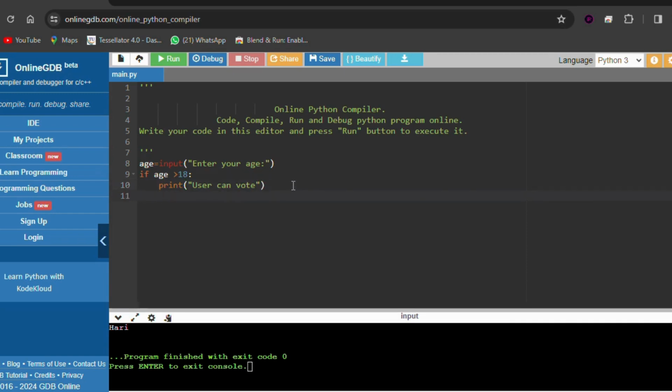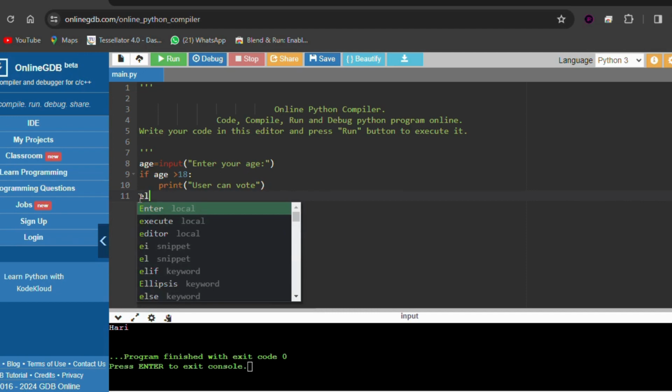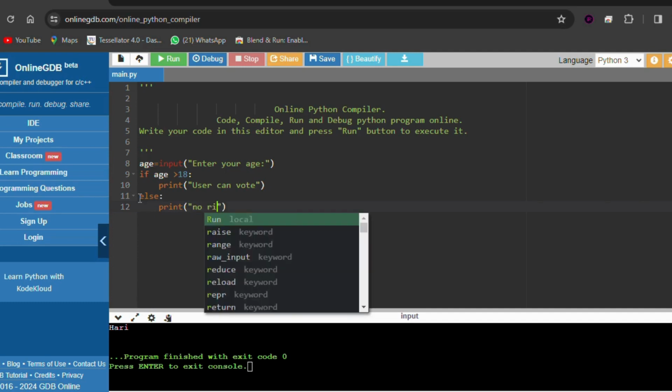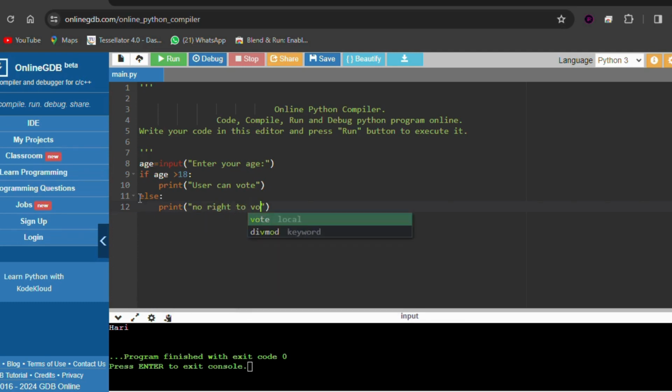Next we'll say again, else should be starting here, not here. Okay, it should start here. For else, there is no need to specify the condition, just print no right to vote. Understood the condition? Whatever age the user entered, if it is greater than 18 only, he has the right to vote. If it is less than 18, then no right to vote.